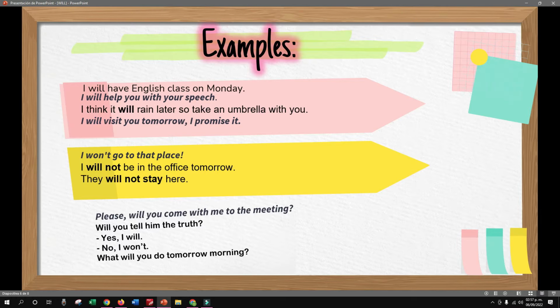So what about the negative form? Look at these ones. I won't go to the place. Or I will not be in the office tomorrow. Or they will not stay here, right? So you have two options there. Remember, you can use won't, or the long form we can say will not, right? So first, the subject, won't or will not, then the verb in the base form and the complement.